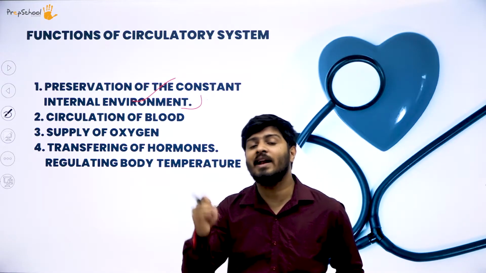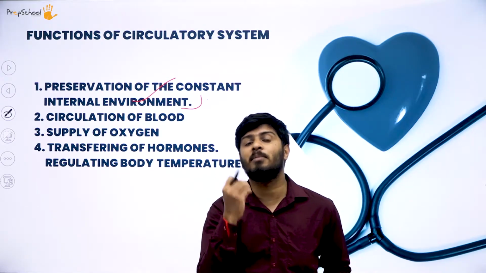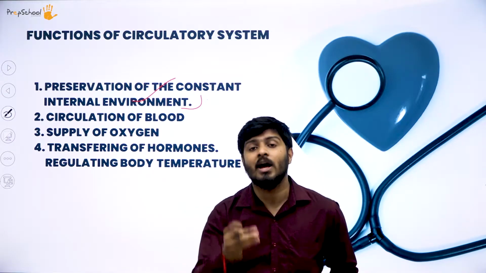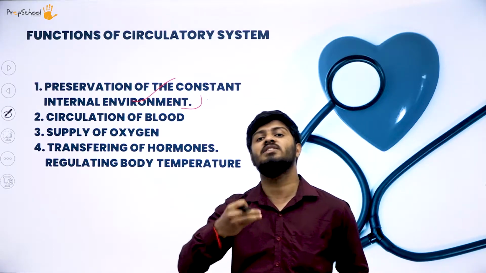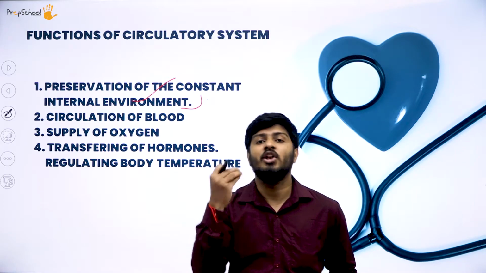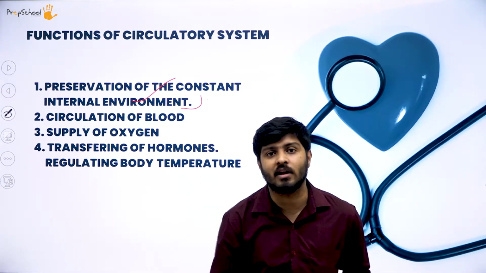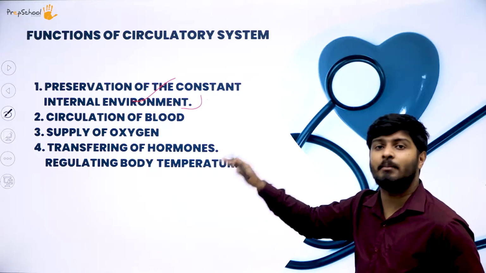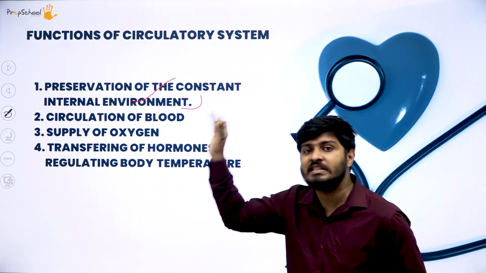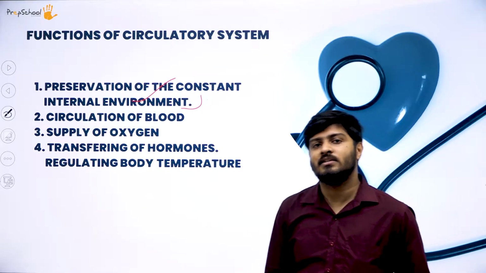The various required elements. That means when I said the heart contracts and the oxygenated blood is supplied throughout the body, that oxygenated blood contains various nutrients and simpler, micro-level nutrients that are required for your muscles and various tissues to perform better. So you know that the circulatory system keeps the internal environment supported with all the required elements. So that's the first function of the circulatory system.